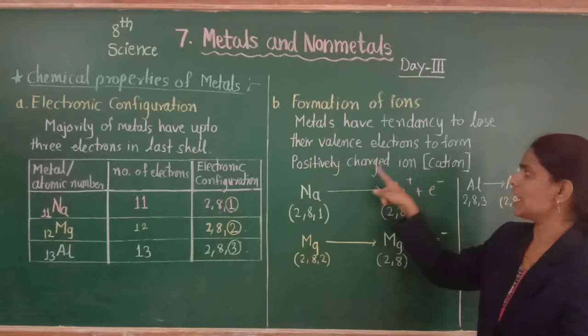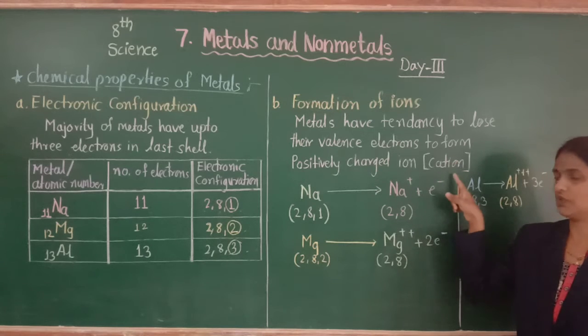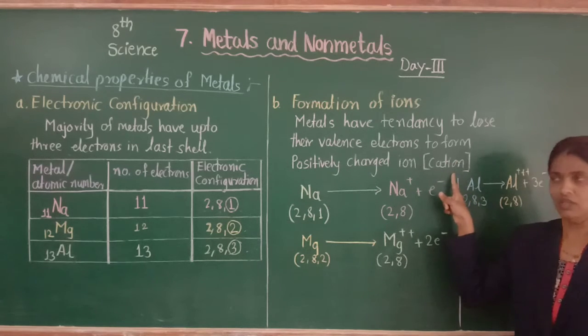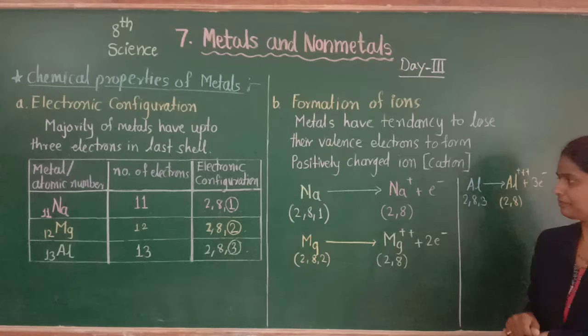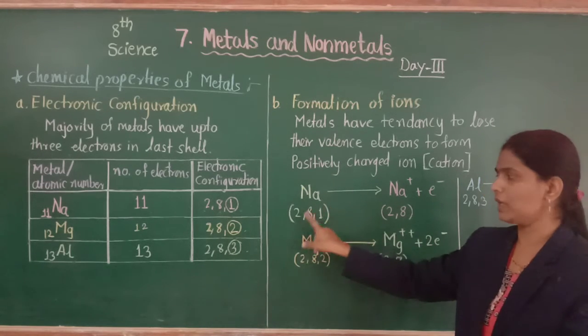This positively charged ion is called a cation. So let's discuss an example. Here sodium: the atomic number of sodium is 11.